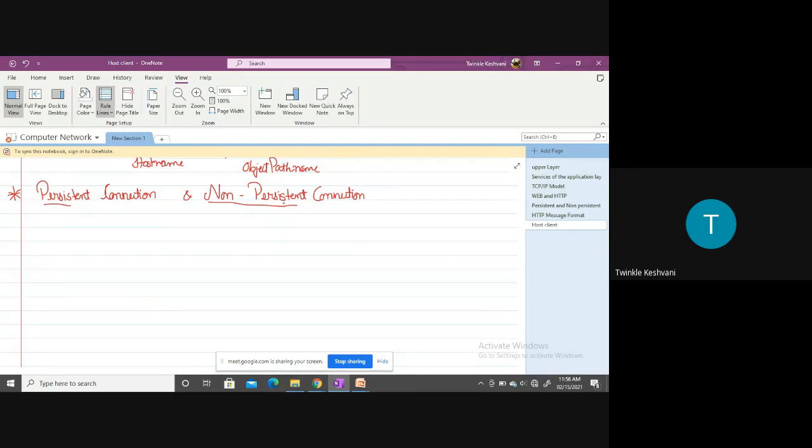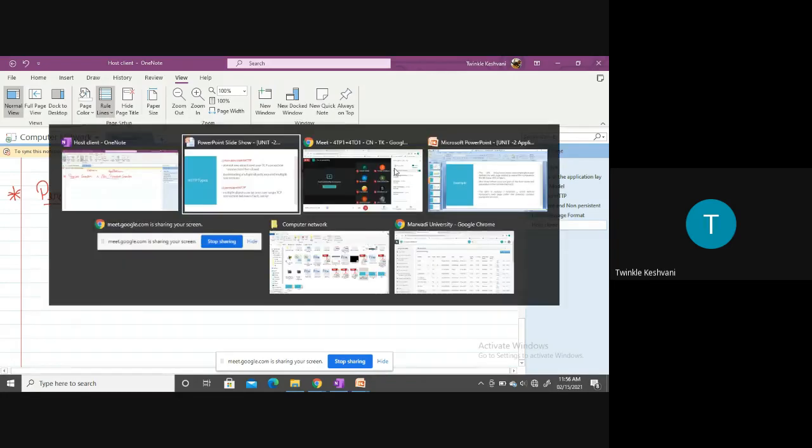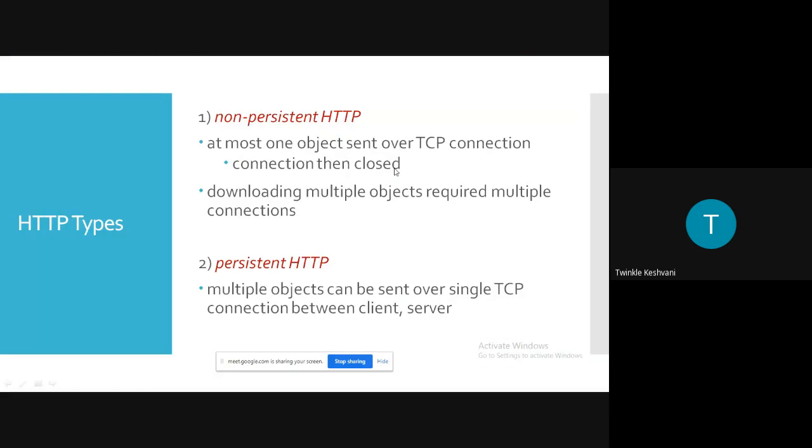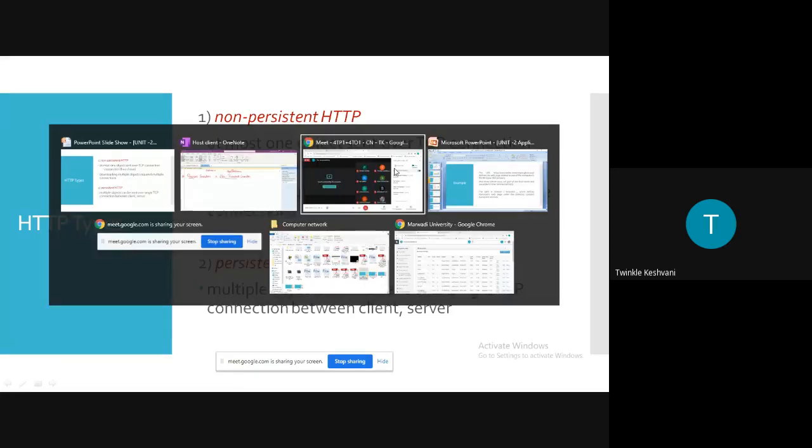Let's go through the definition. In a non-persistent connection, at most one object is sent over a TCP connection and then the connection is closed. So if we want to download multiple files, it can be done by establishing separate TCP connections. Just wait.